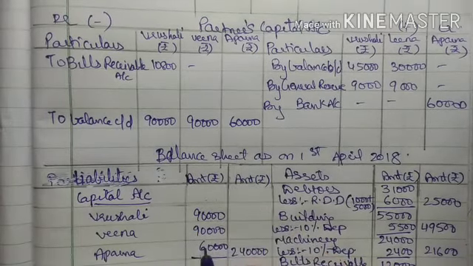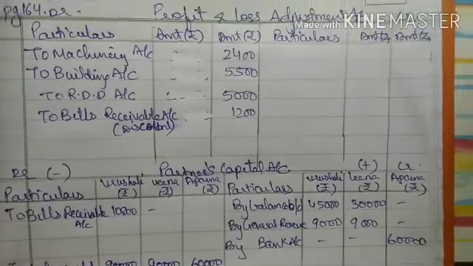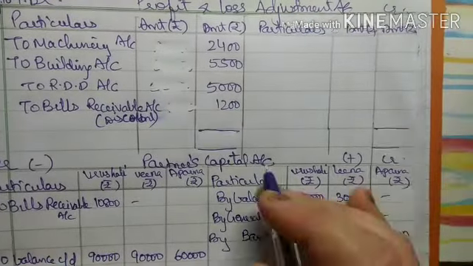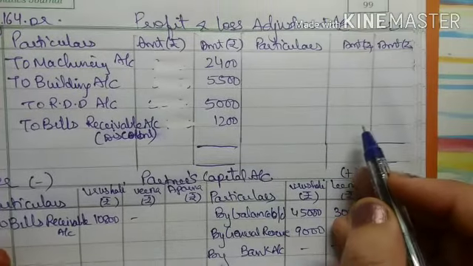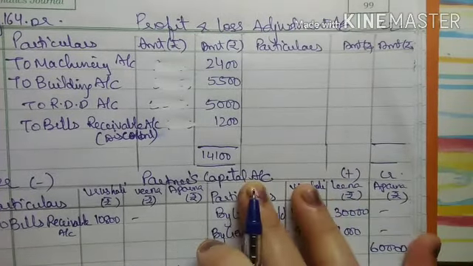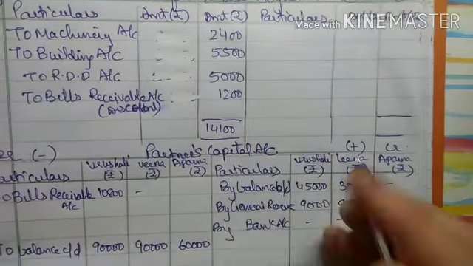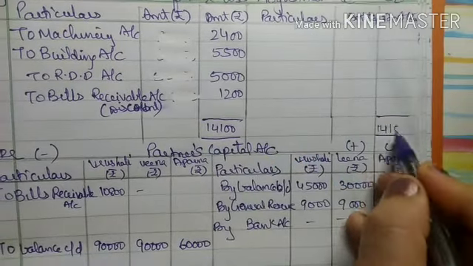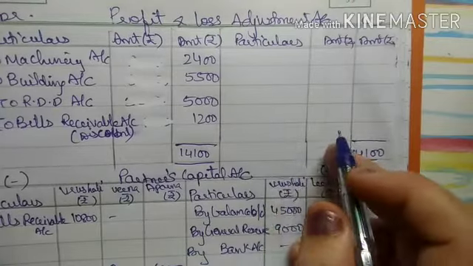Now we will close the profit and loss adjustment account first. See, there is no item on the credit side, so here the total of the debit side will be 14,100. So here also I will write 14,100. Nothing is to be deducted.